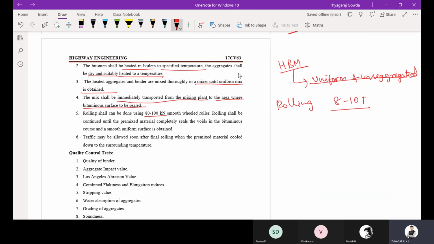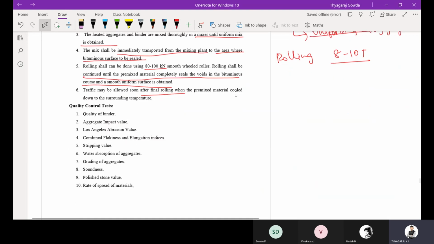It is compacted completely until the material seals the voids in the surface, which will produce a uniform surface, until it gets incorporated in the voids and is sealed. Then traffic may be allowed soon after final rolling. Here there is no waiting period, that is 24 hours or till it cools to 60 degrees. It shall be opened only after rolling. There is no hard and fast rule that you should open after 24 hours. You can allow the traffic as soon as the final rolling is done, and till it cools to surrounding temperature.